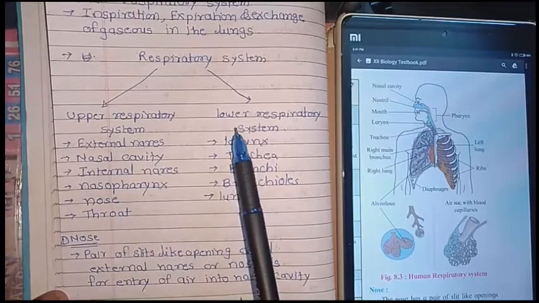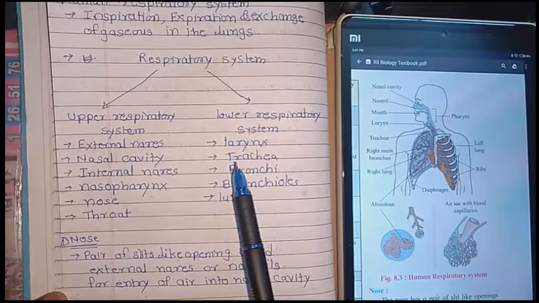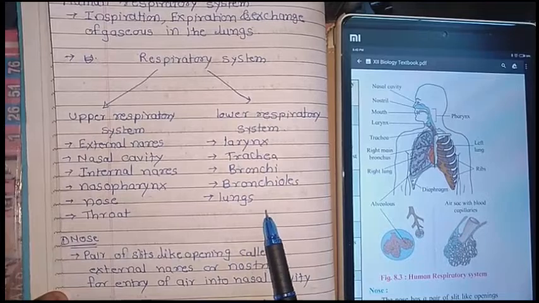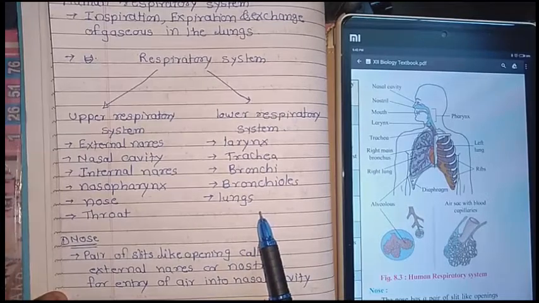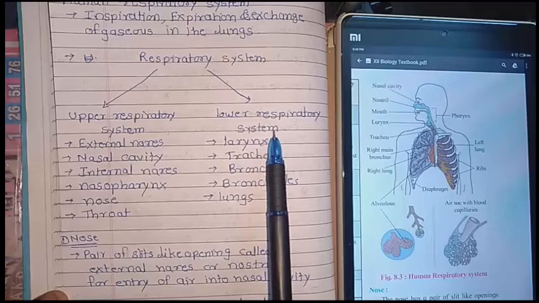The lower respiratory system is made up of larynx, trachea, bronchi, bronchioles and lungs. These are the parts of the upper and lower respiratory systems.